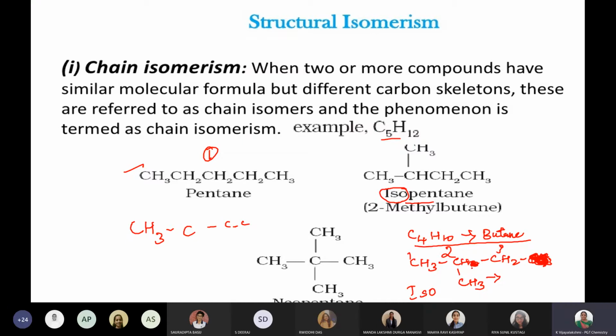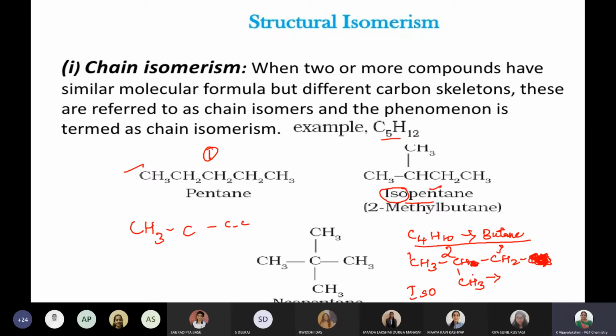Yes, you can say it that way also. But when it comes to iso, you should add all the number of carbons. That is a very, very important point. So whenever you come to iso, please remember how many carbons are there altogether, not only the long chain, even the side chain you have to check. 1, 2, 3, 4, 5, pentane is there, isopentane.